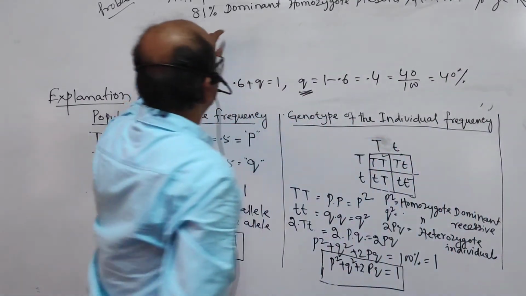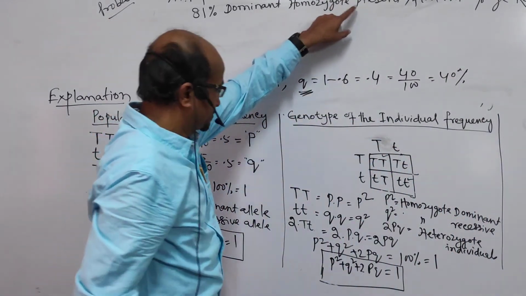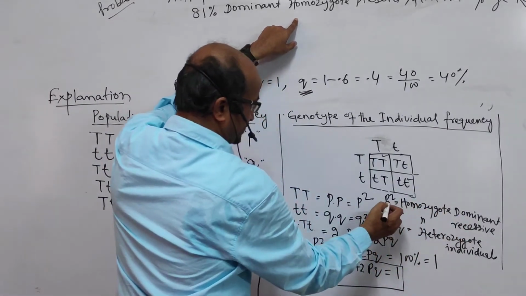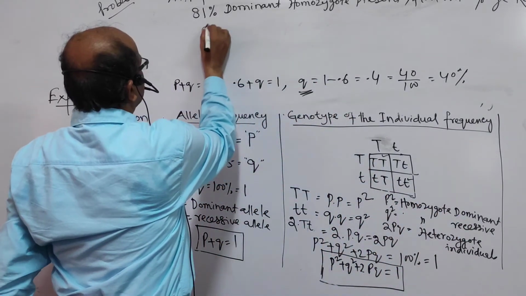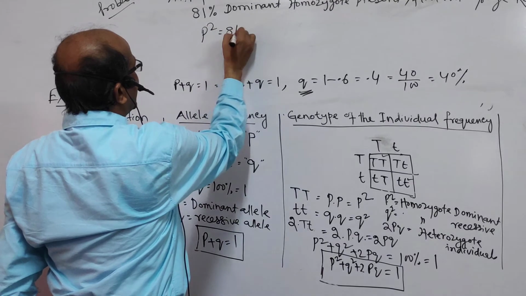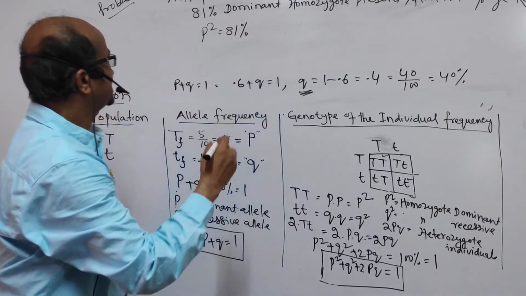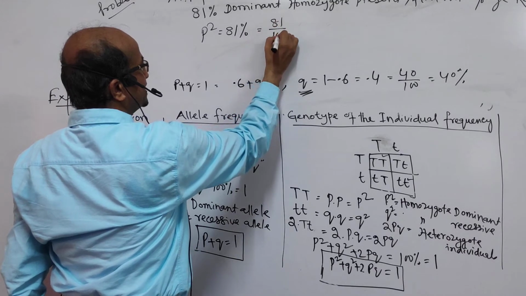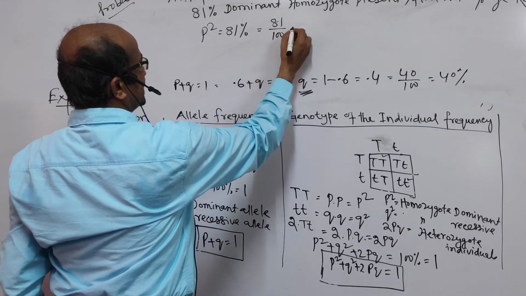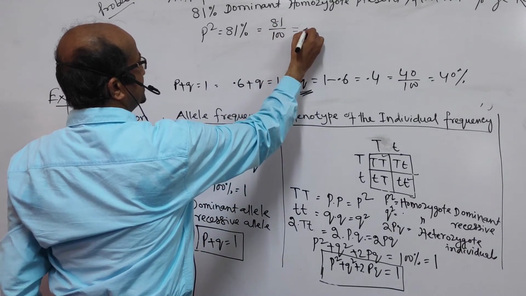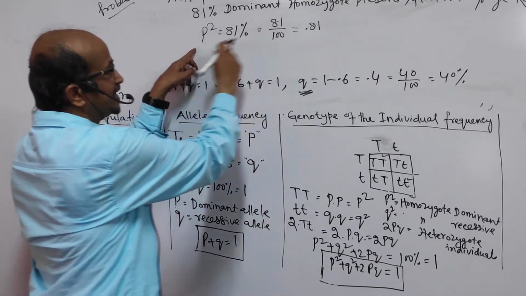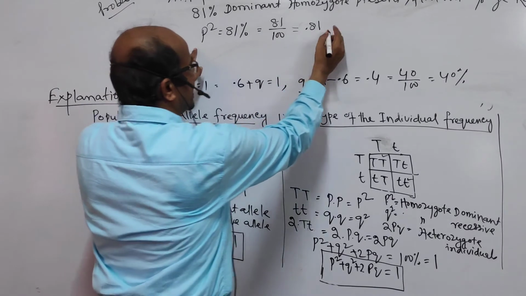So here dominant homozygote, p square, is 81%. That means 81 by 100, right? That means 0.81. So p square is equal to 0.81.